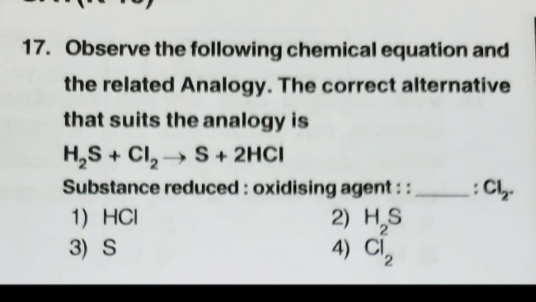Observe the following chemical equation and the related analogy. The correct alternative that suits the analogy is the substance reduced. We have to identify it from the given equation. They have given the oxidizing agent is chlorine. Then the substance reduced is HCl. So the first option is the right answer.